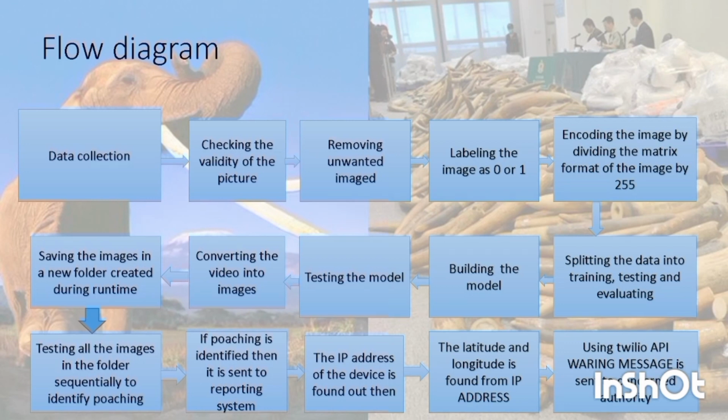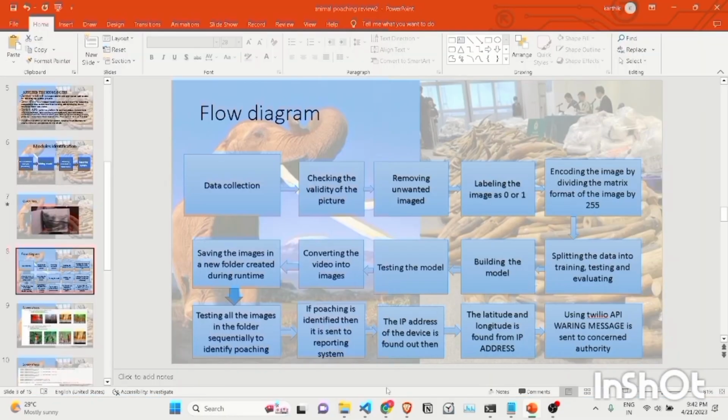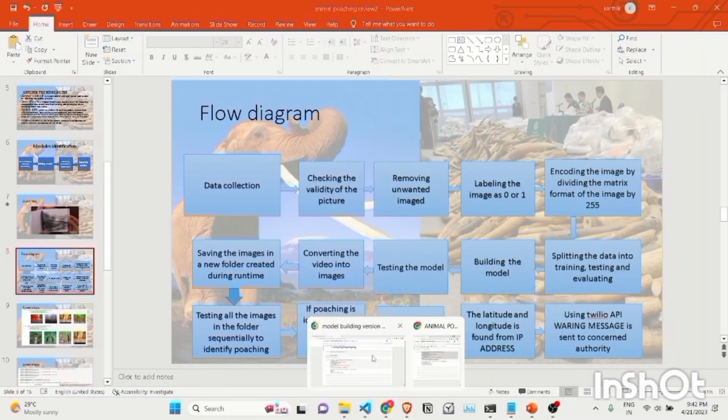Yeah. So this is the main flow diagram of how things are happening in our project. First we are collecting the data, then we are labeling it, then we are encoding it, and then we are making the machine learning model, and after that we are testing the model by sending images to it. If the model tells us that poaching has happened, then we'll send an SMS regarding the location where the poaching has happened. So let me open my Jupyter Notebook and show you how I've implemented it.